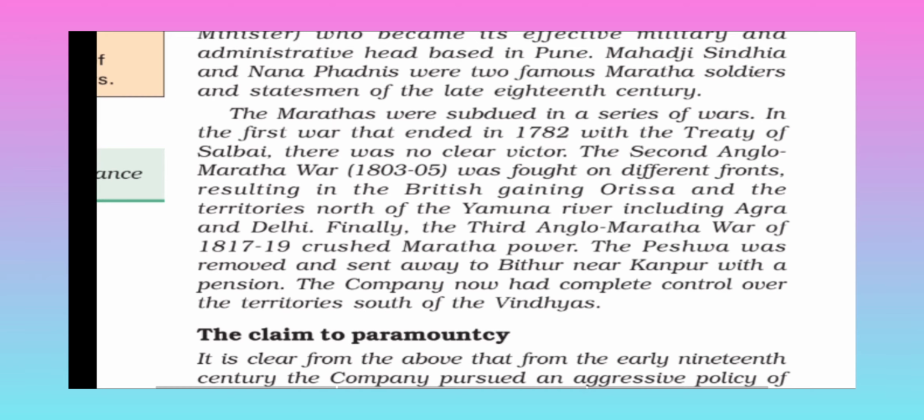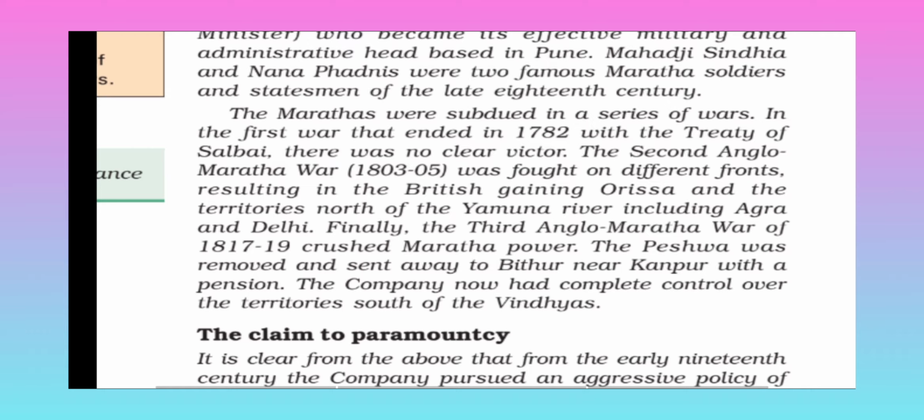The first war ended in 1782 with the Treaty of Salbai. We can say that it was some kind of compromise, something like that. There was no clear war.